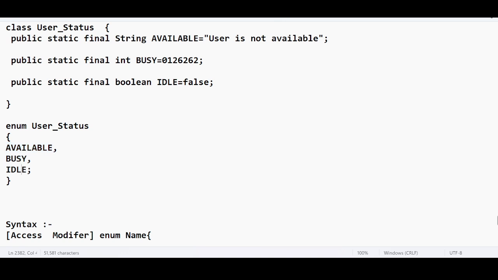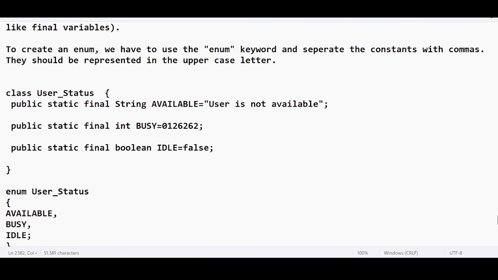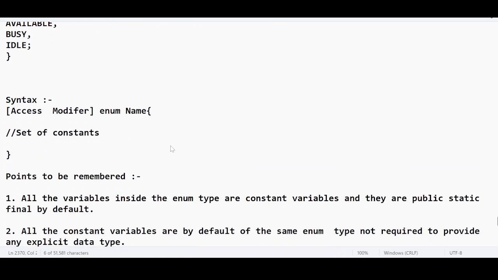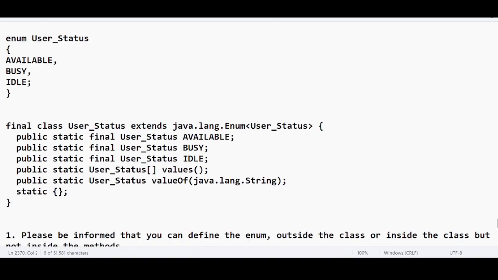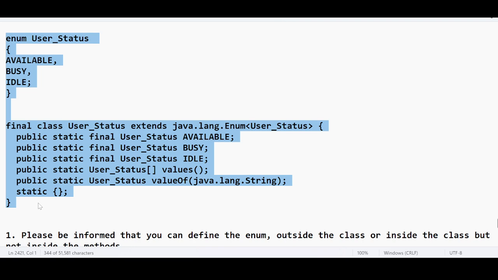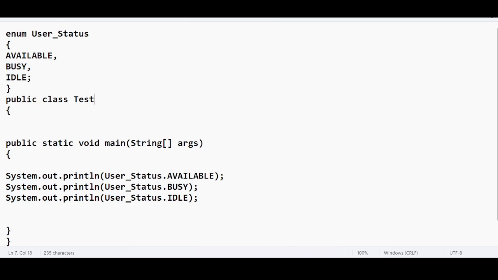What is the advantage? You will not use the public static final keywords. You will not use the values. You will not use the data types. That is the advantage. What is the basic program? We have discussed this. This is the basic program about the enum class, and this is the internal representation.